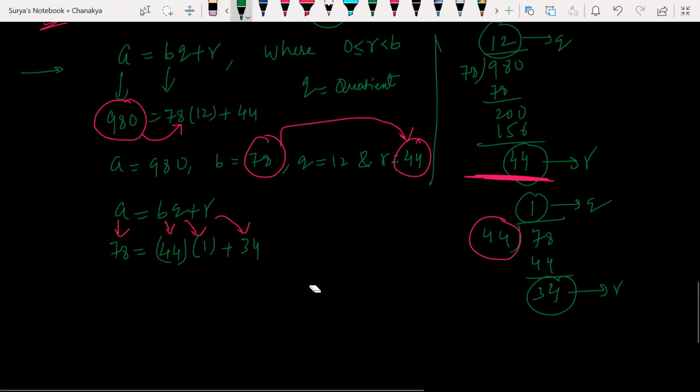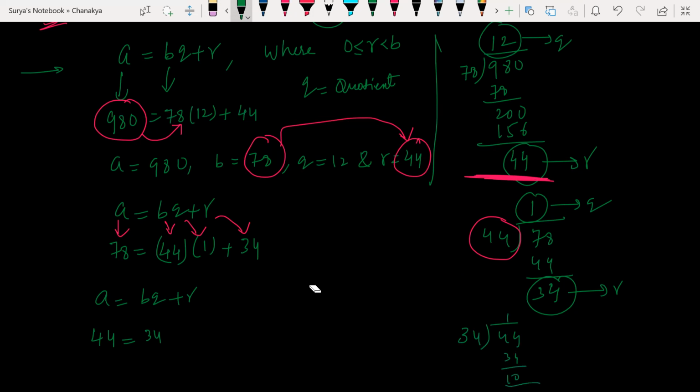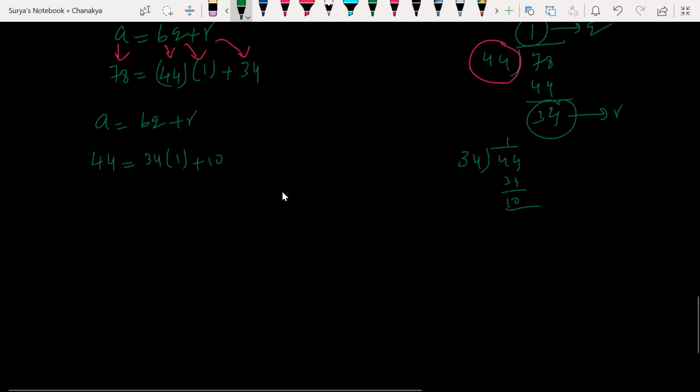Sir, A value, not B value. A is equal to BQ plus R. So what was the divisor here? That will be my A value. 44 is equal to 34 into 1 plus 10. Look how we do it: dividing 44 by 34, it goes 1 time, so the remainder is 10, and the quotient is 1 plus 10. Just keep going like this.